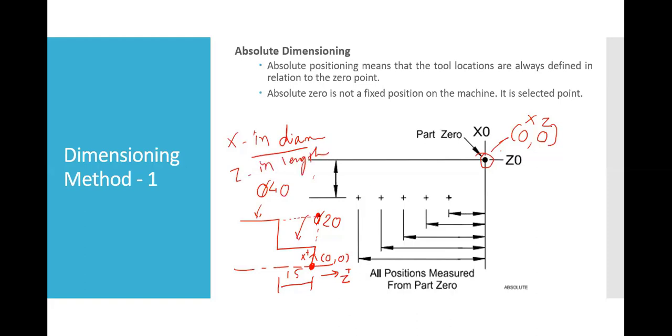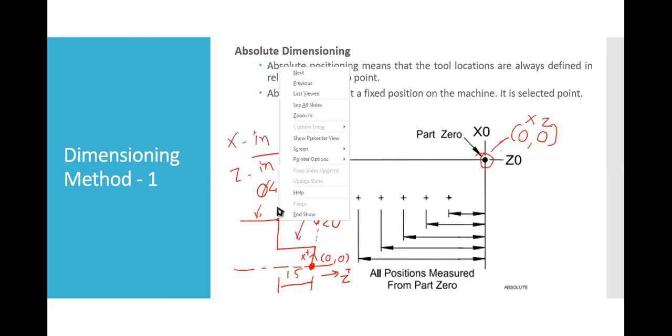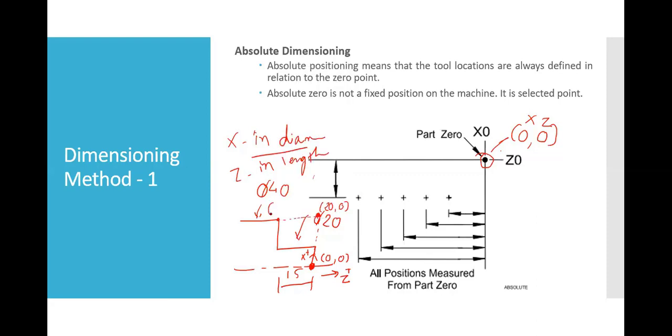Okay, so at this point, the diameter of the raw material would be 20 and the z would be 0. So the coordinate for this point would be 20 0. The coordinate of this point would be what? At this location my x would be 20 and my z would be what? Z here is 0. So this coordinate would be minus 15. So it is z minus 15. Got it? So this is nothing but absolute dimensioning.